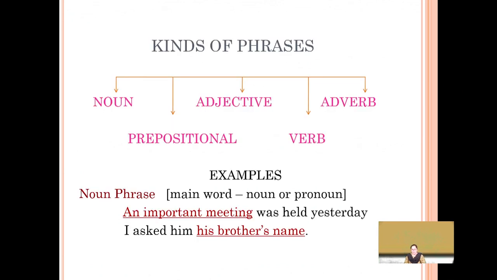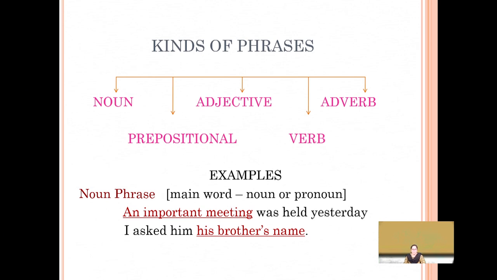All right. Further understanding the phrases, these phrases are categorized into noun phrases, prepositional phrases, adjective phrases, verb phrases, and adverb phrases. Examples of the noun phrase. The phrase is said to be a noun phrase when the main word in the phrase is a noun or a pronoun.